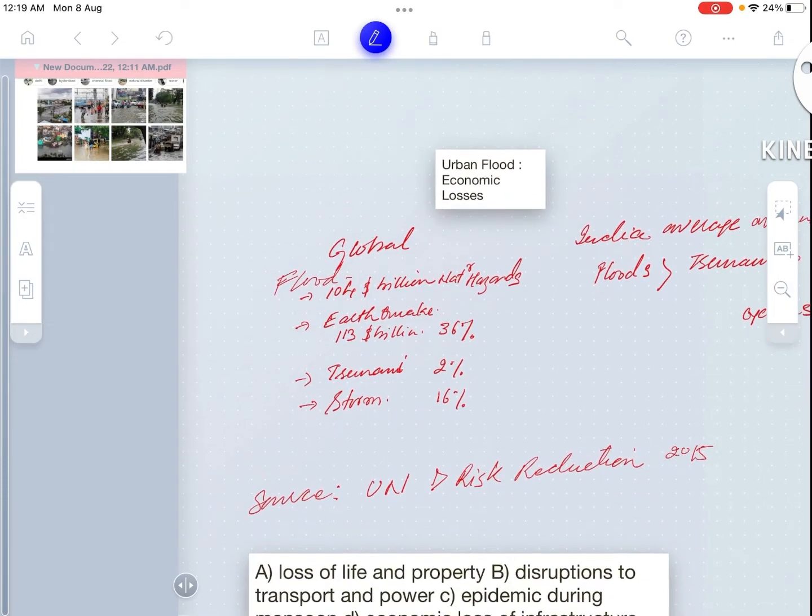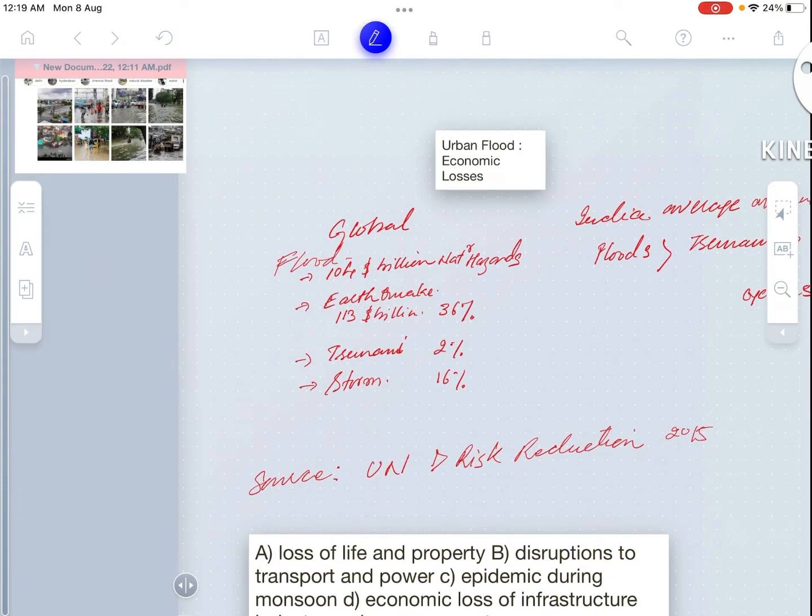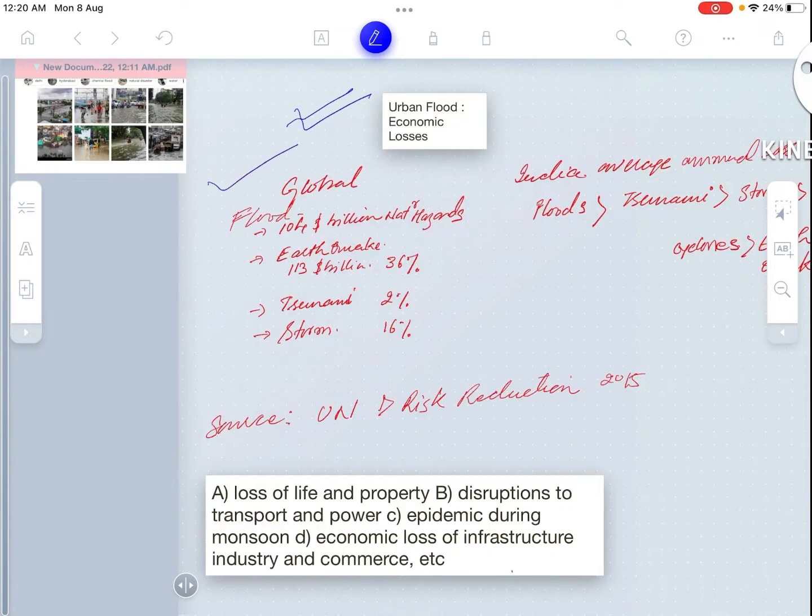So now we will learn what the economic losses are because of urban flood. At the global level, flood causes 104 billion US dollars of loss among natural hazards, whereas earthquake causes 113 billion US dollars, which is 36% of the total disaster. Tsunami causes 2% and storm causes 16%.